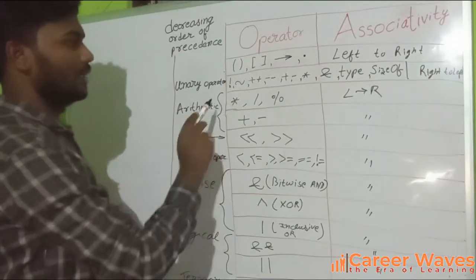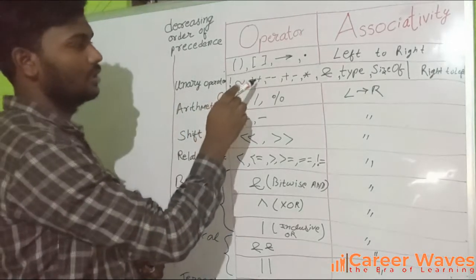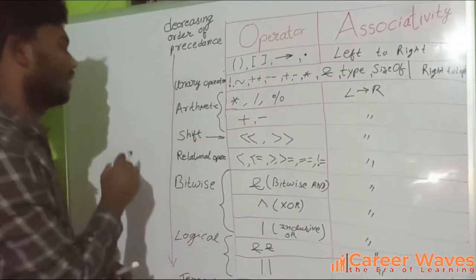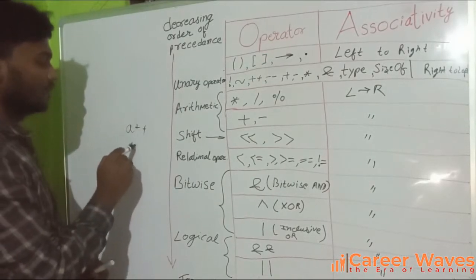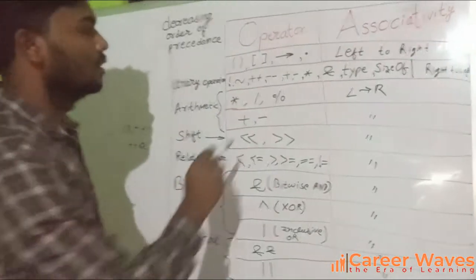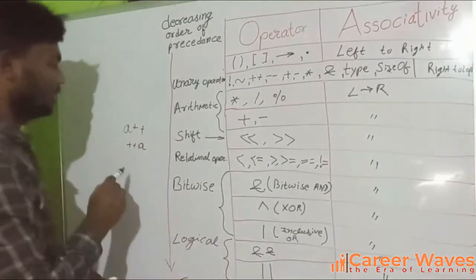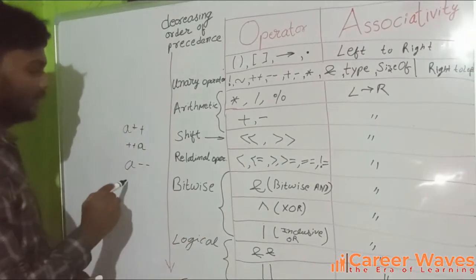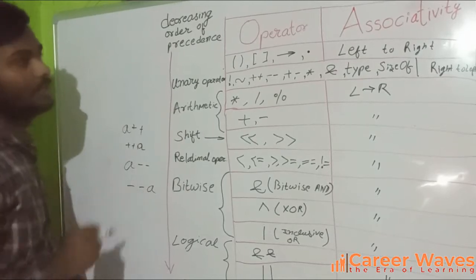Now this is the unary operators: not, one's complement, and plus plus. If you write a plus plus, this becomes post increment. If you write plus plus a, this becomes pre increment. Minus minus a is pre decrement, and a minus minus is post decrement.